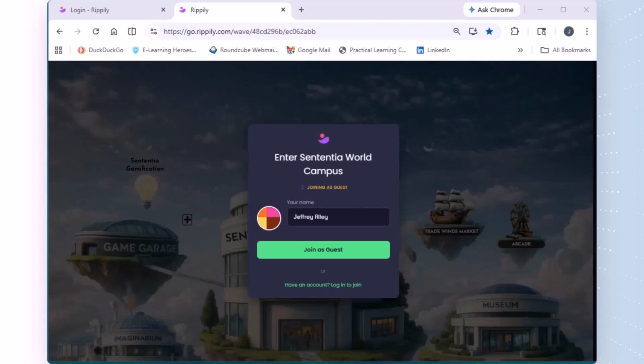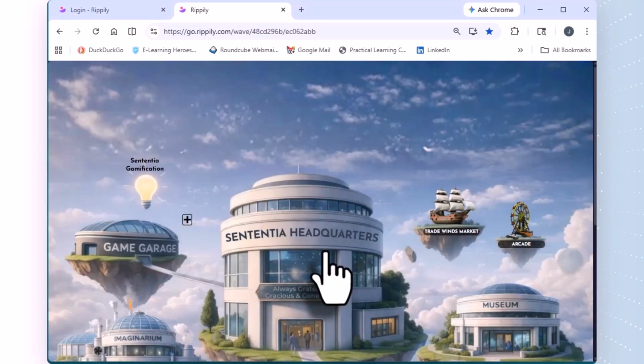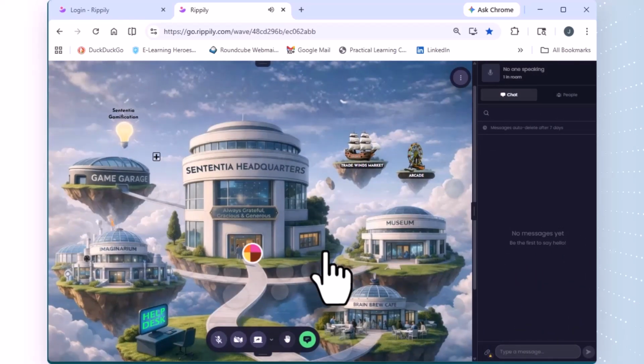When you first log into Sententia World to attend the GamiCon 48V, you will simply need to add your name and then select Join as Guest. This brings you to Sententia World headquarters.